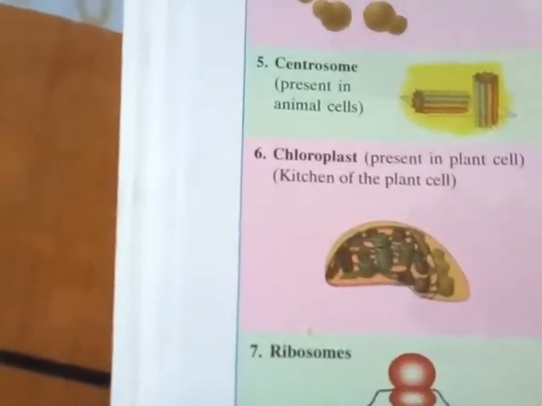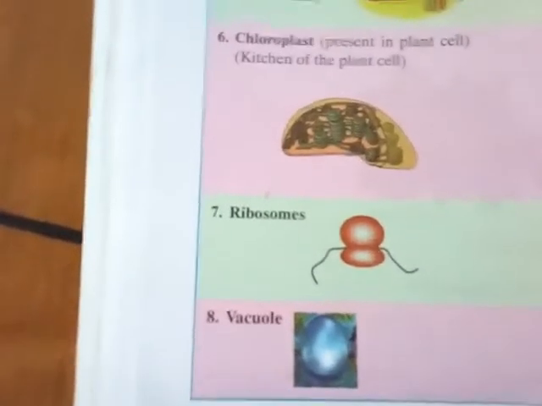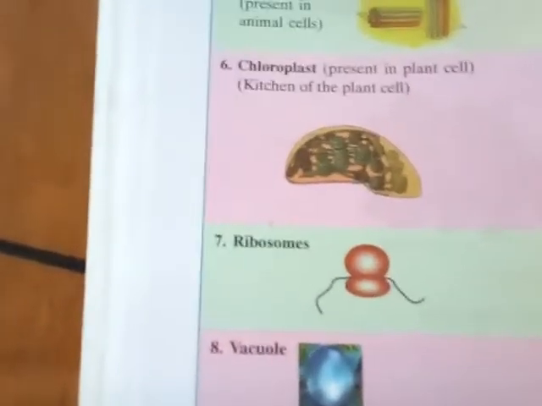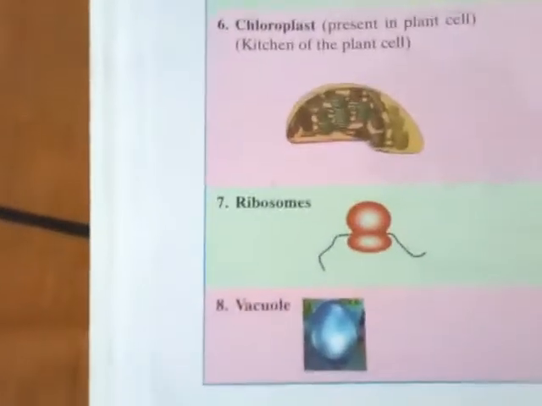Okay, now coming to the ribosomes. Ribosomes are membraneless tiny granules and may occur free in the cytoplasm or attached to the endoplasmic reticulum. So ribosomes, and another is lysosomes.